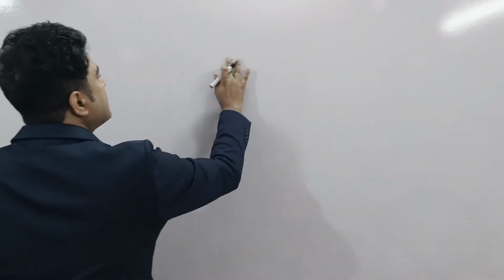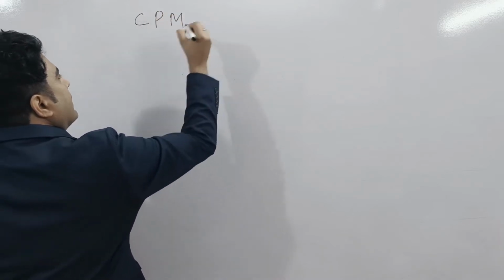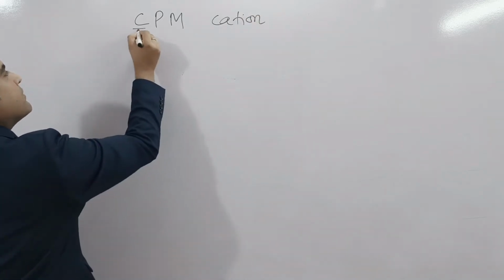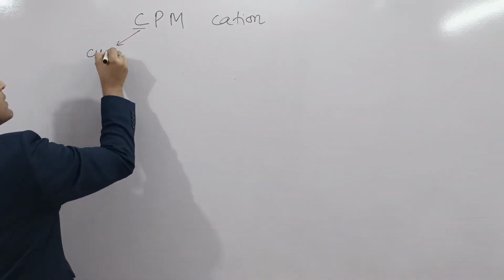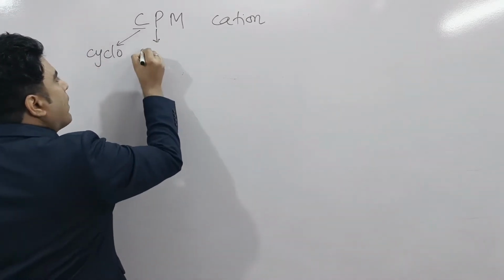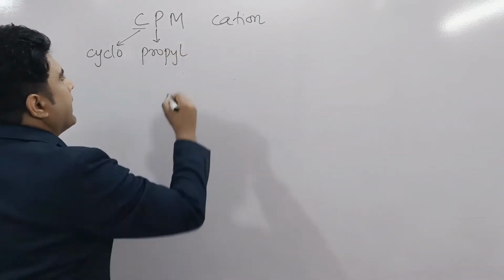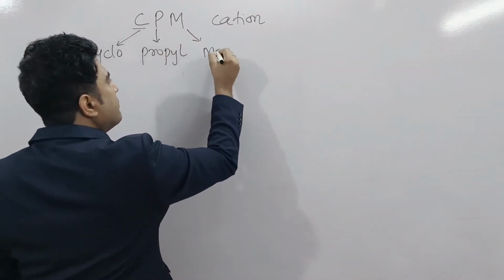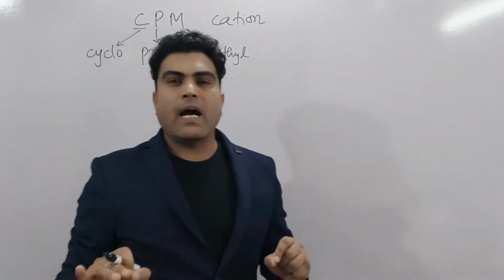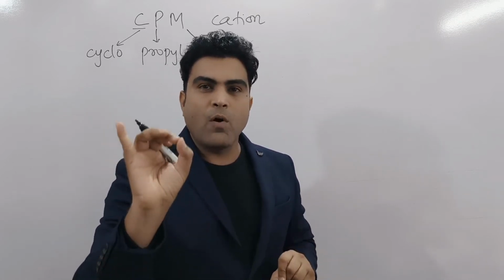Okay, so what is this? CPM cation. What is the meaning of C? C stands for cyclo. P stands for what? Propyl. And here this M stands for methyl. So this is cyclopropyl methyl cation, or you can also say cyclopropyl methyl carbocation.